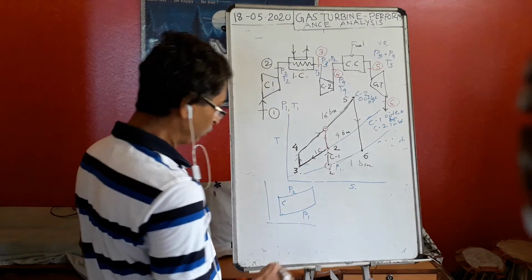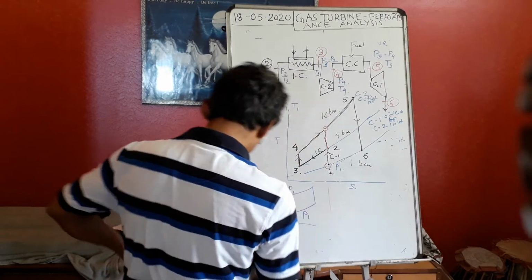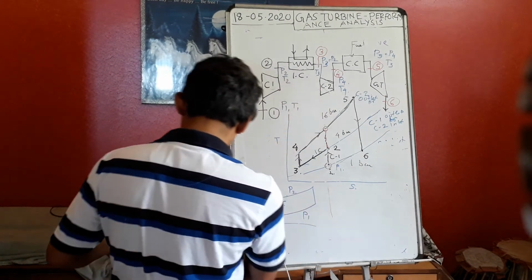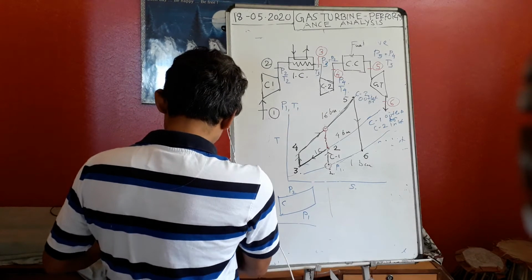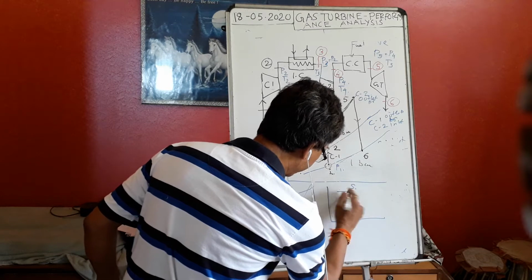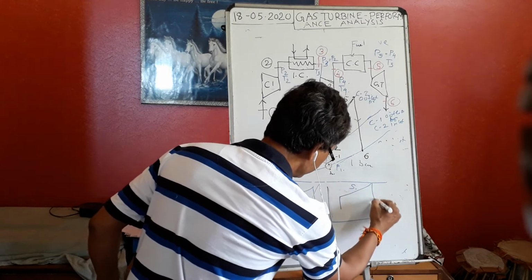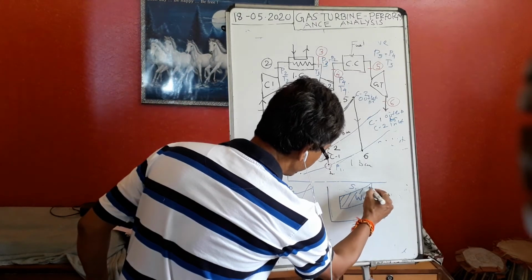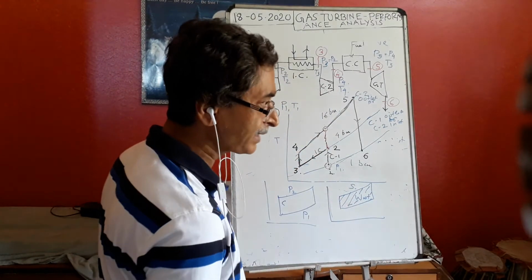Now, just for your recapitulation I am telling you, in the TS diagram or PV diagram, the area enclosed represents the W net. You understand? Area represents the W net.